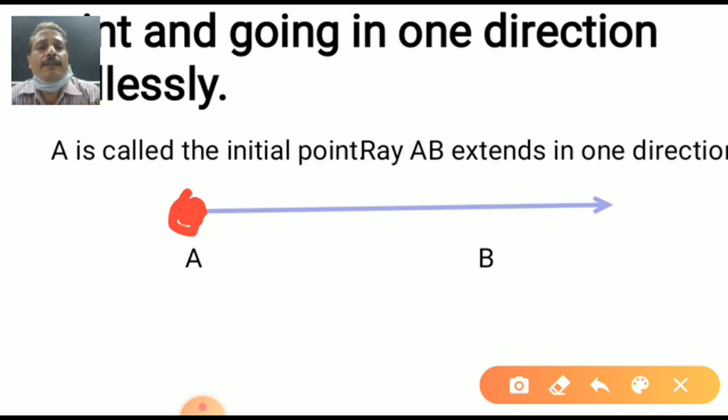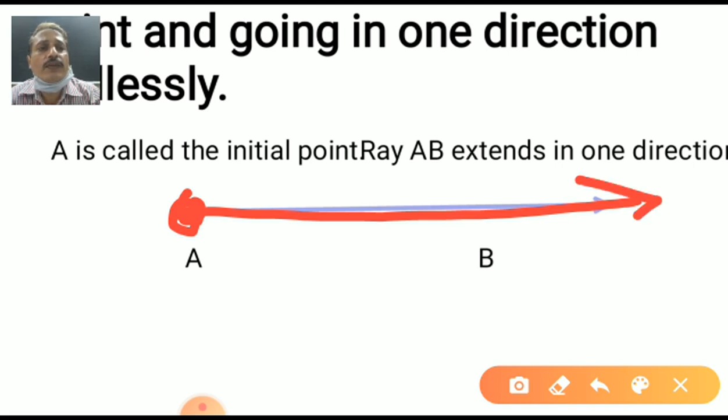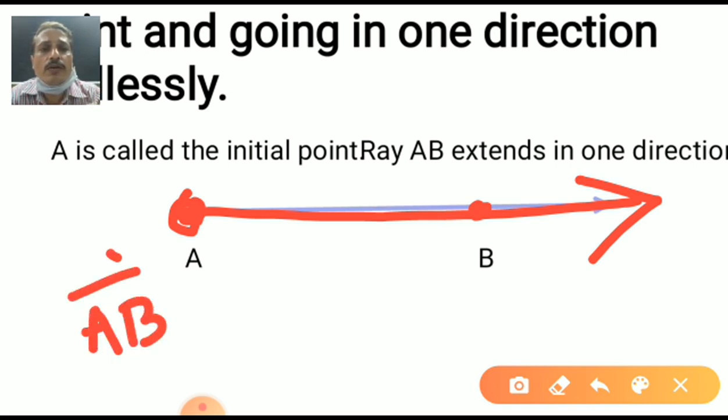Yes, and it passing through B, going continuously. That's why the arrow is given, passing through B. That's why we can denote this ray by ray AB. Symbolically also I can show you ray AB. How to denote this one? Ray AB. Have you seen this one also?